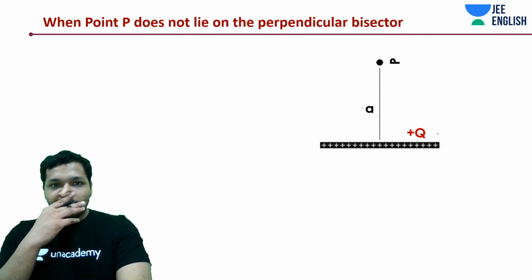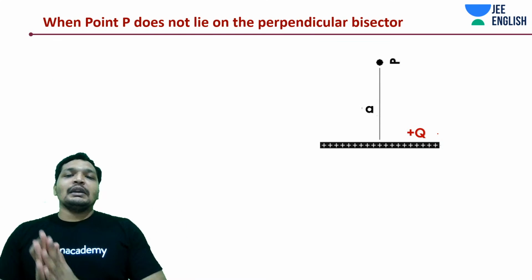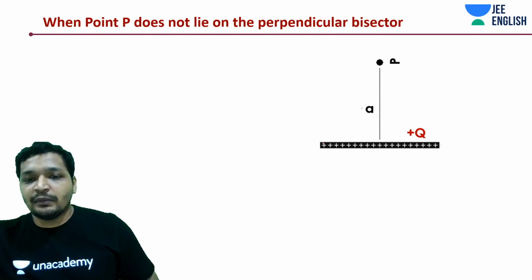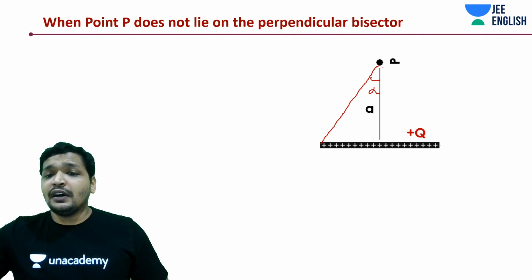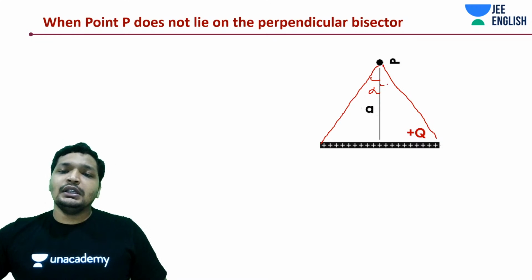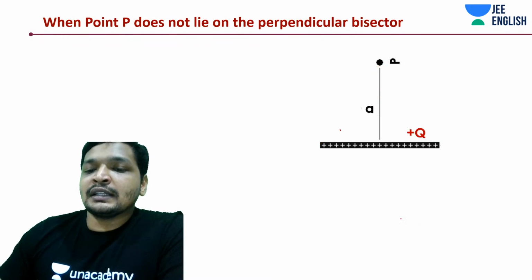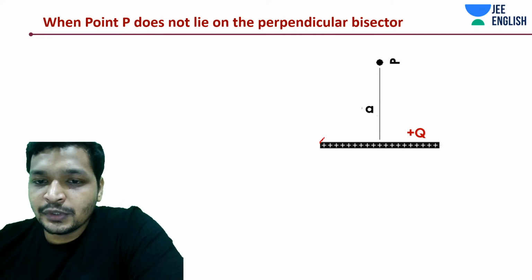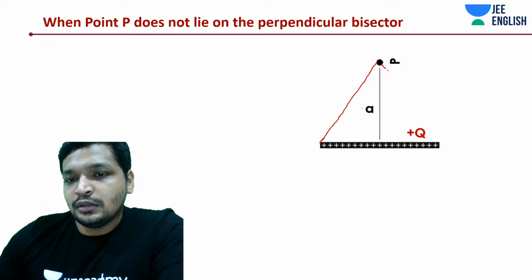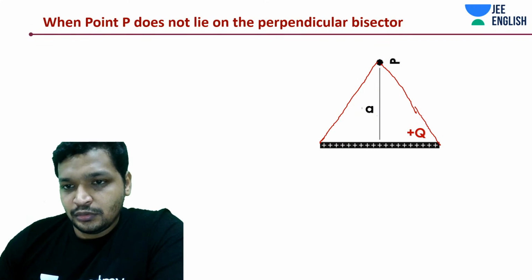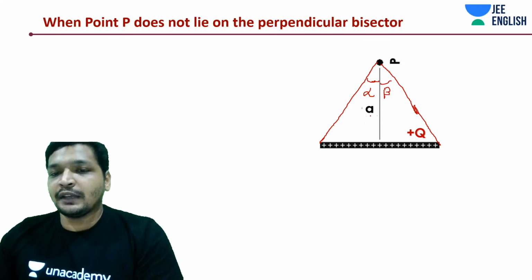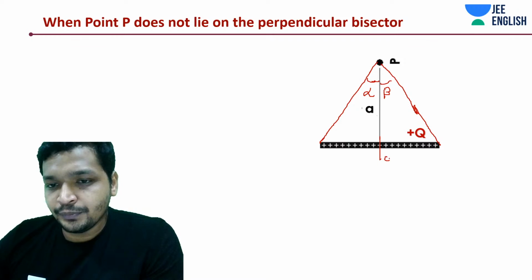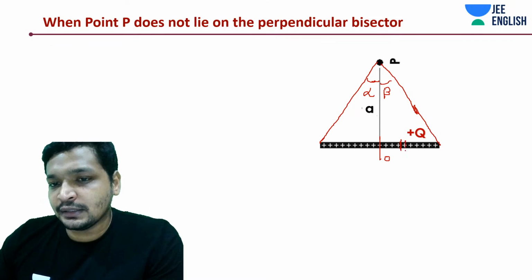Okay, this problem is over. So let's say now we are going to standardize it. What I'm saying is, right now it's not on some perpendicular bisector, but rather this is forming some angle alpha, beta. And now you'll understand it better if you haven't understood it. Until now, this is going to be super easy, so don't worry about it. This is alpha, this is beta. From this point, I'm going to assume this point is 0, because this is all x, same x.